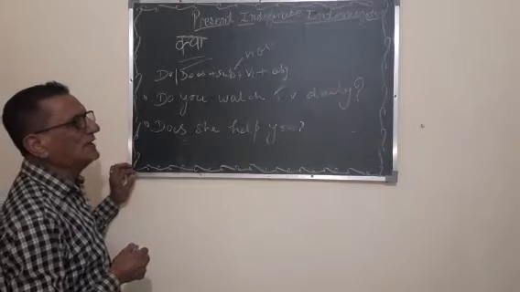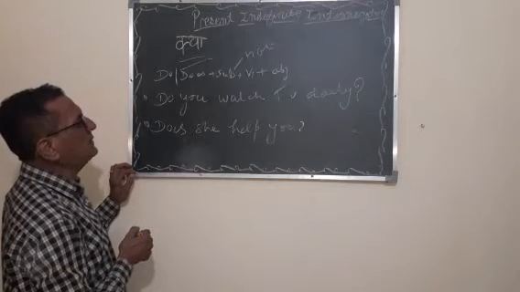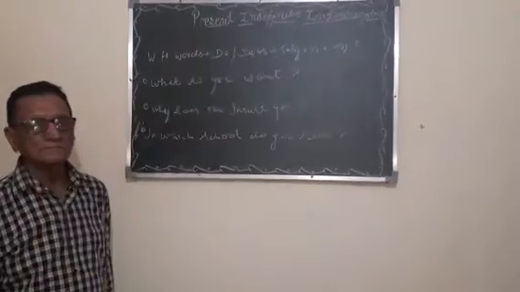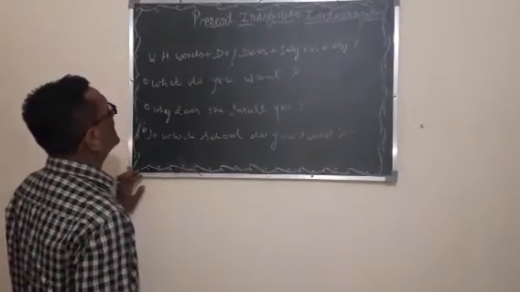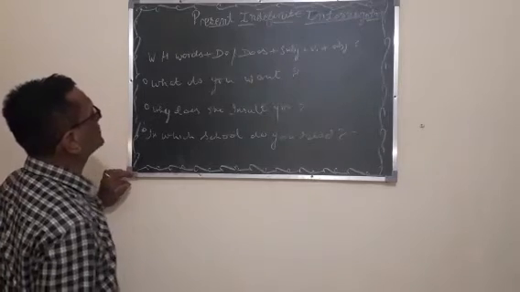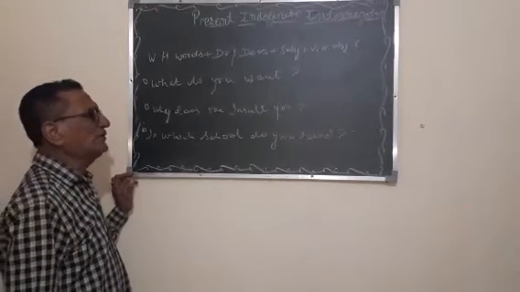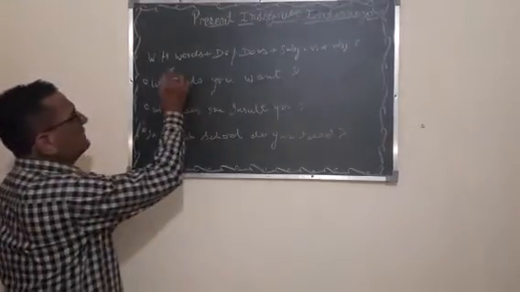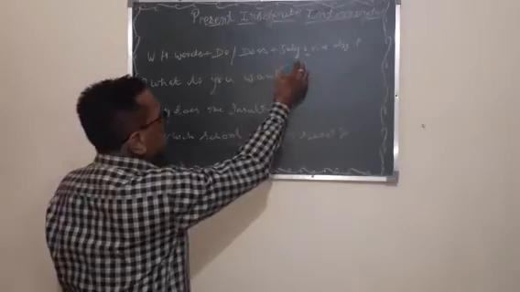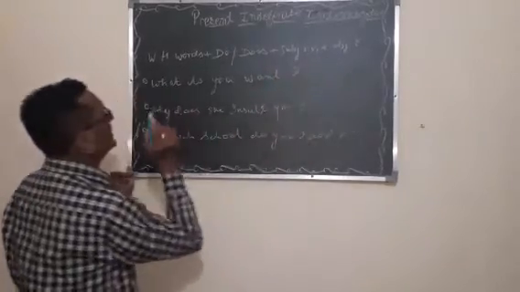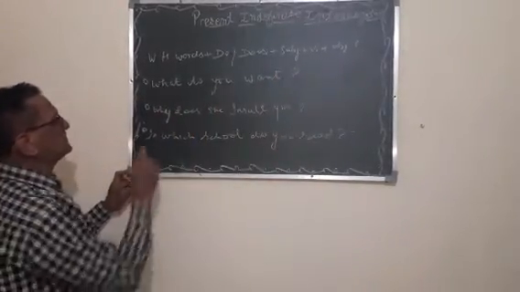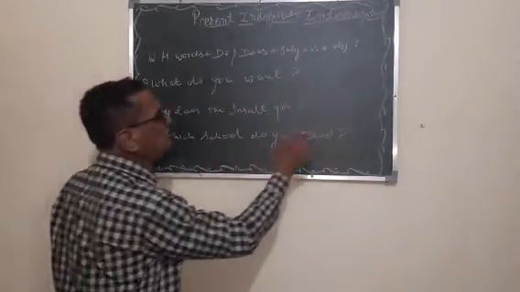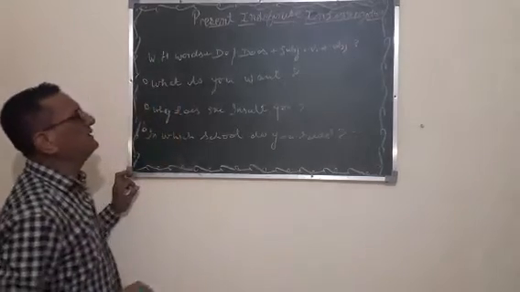Now I am going to tell how to use WH family words in the interrogative sentences. Now I am going to tell you interrogative pronouns. Interrogative pronouns mean WH family words: what, when, where, why, whom, whose, which. WH family word, do/does, plus subject, plus V1 plus object. What do you want? Why does she insult you? In which school do you read? These are the WH family sentences.